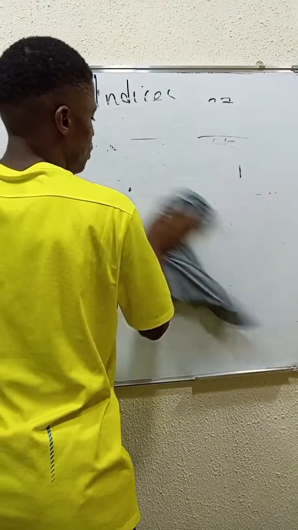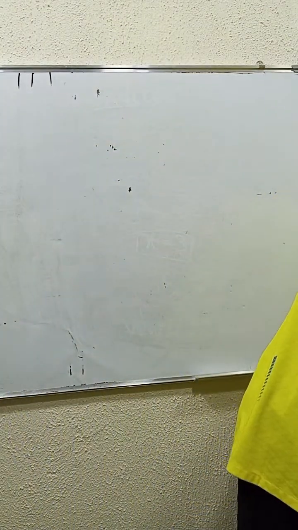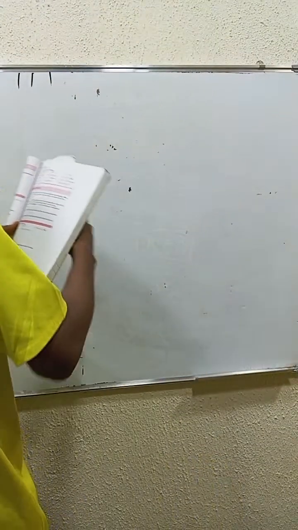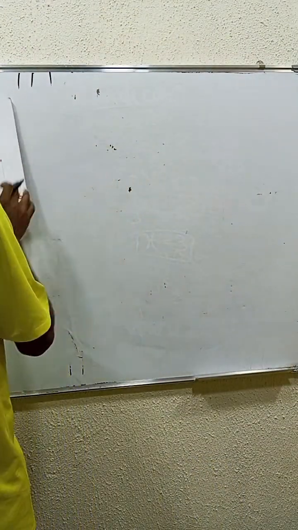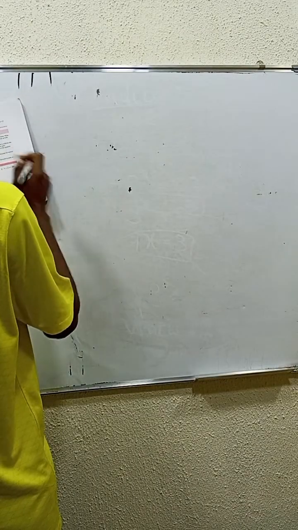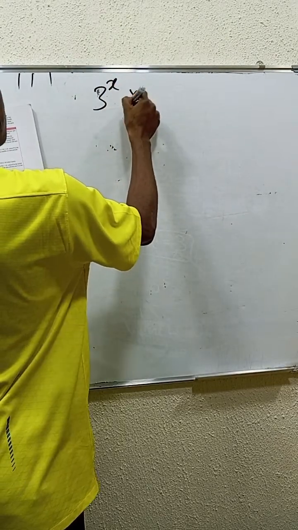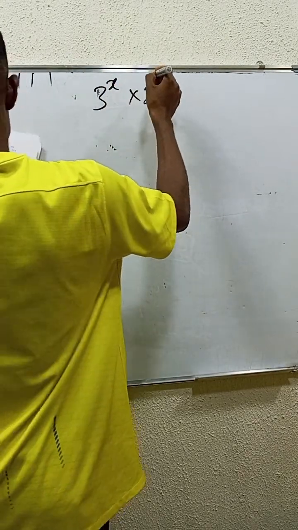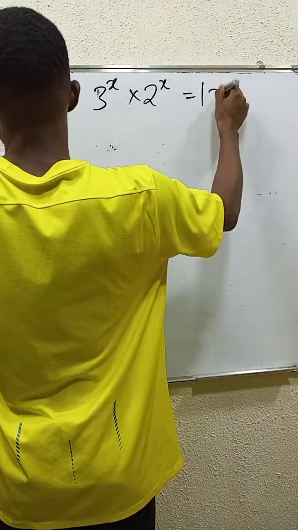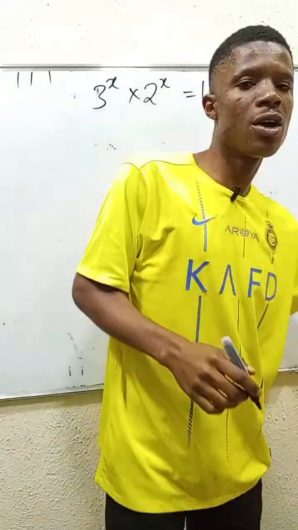So that's it. Let's look at the next one. The next one on our list is 3 power x times 2 power x is equal to 1296. Wow. How can we convert this?